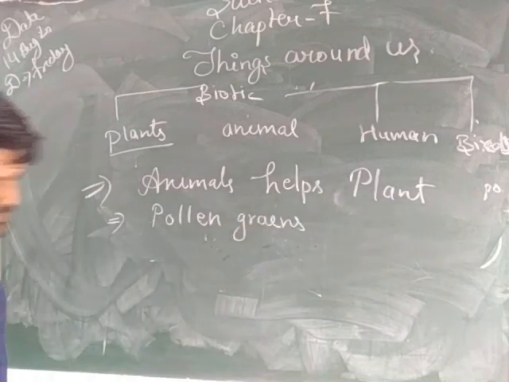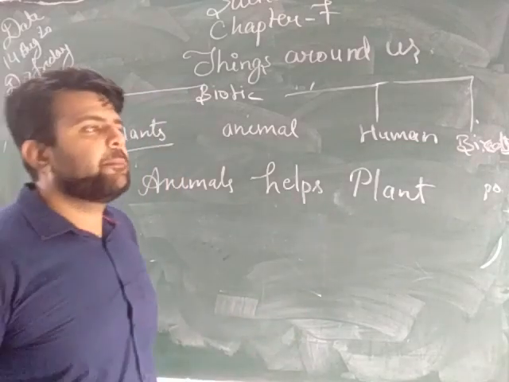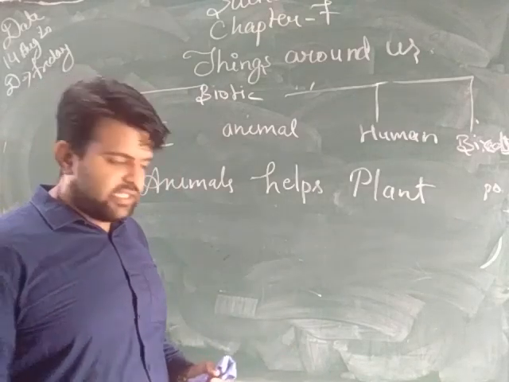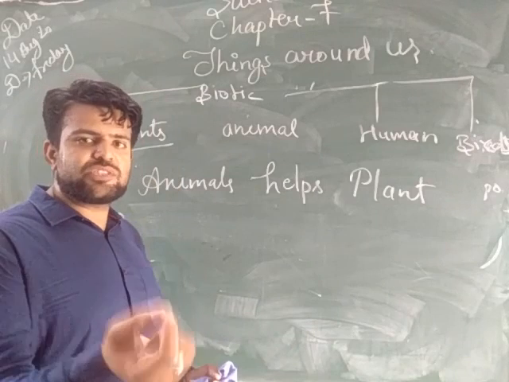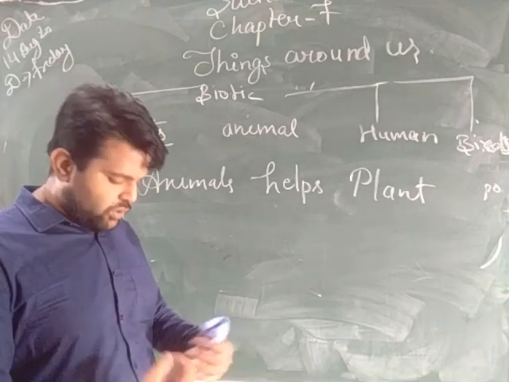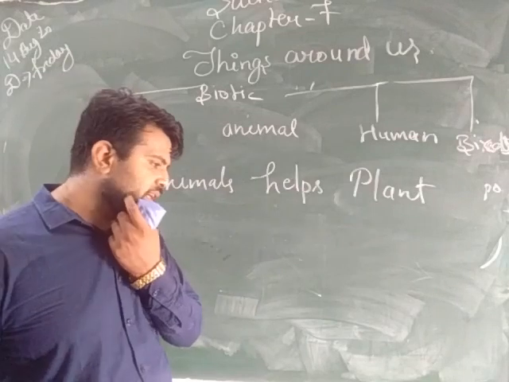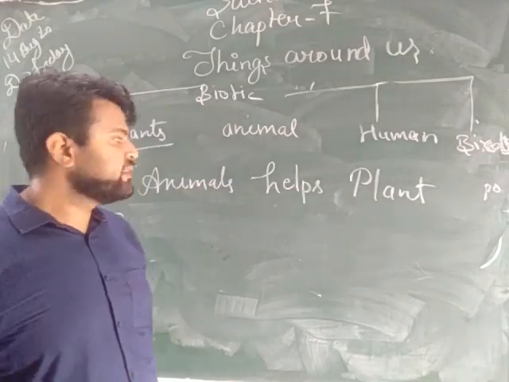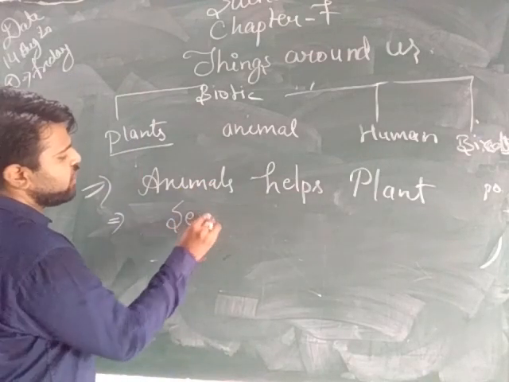Next, animals like monkey, elephant, whatever fruit they eat, they store the seed inside their stomach. They eat the fruit, and through this fruit, the seed also goes inside their stomach, and when they move from one place to another, these seeds fall through their droppings. So they help in the transfer of seeds.